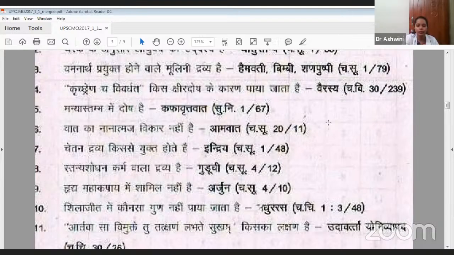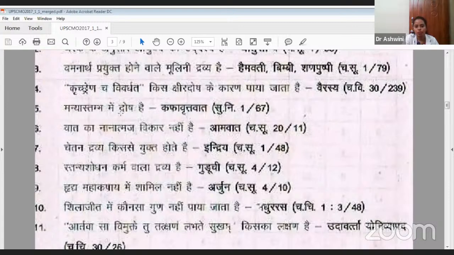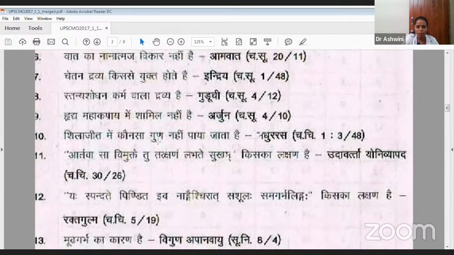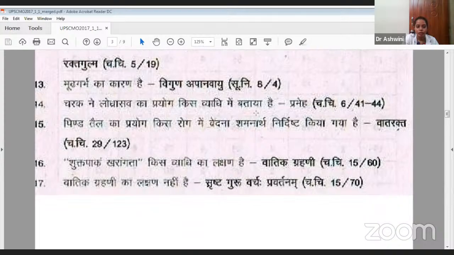Okay, here, they have asked very direct questions like manya stambha mein dosh, it's a very easy and direct question, vata and kapha or kapha vrita vata. But some they have taken from the sutras, like artavasa vimukte tu takshanam labate sukham. It is from a shloka line they have given, and it is the most commonly learned shloka for udavarta. Then mudha garbha ka karan, what is the reason for mudha garbha?